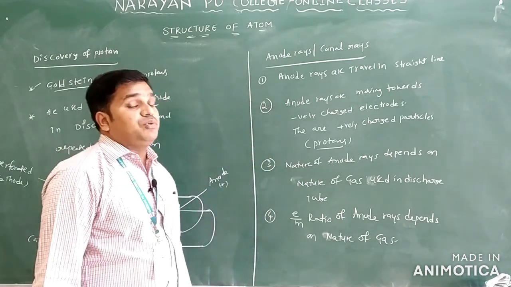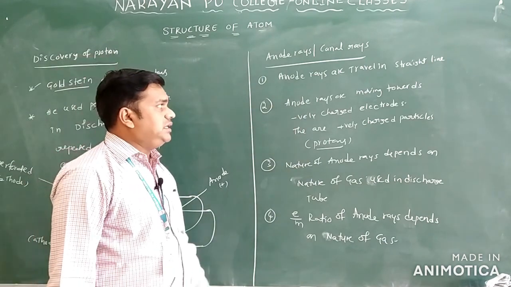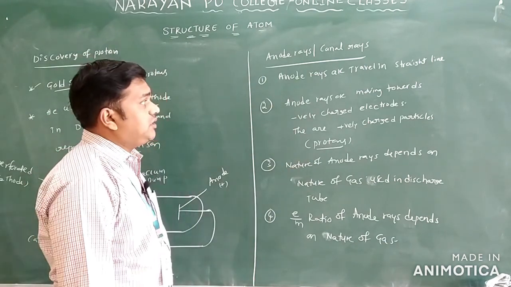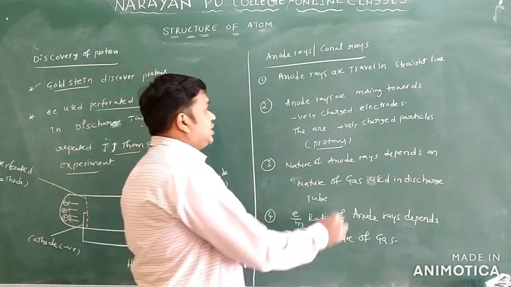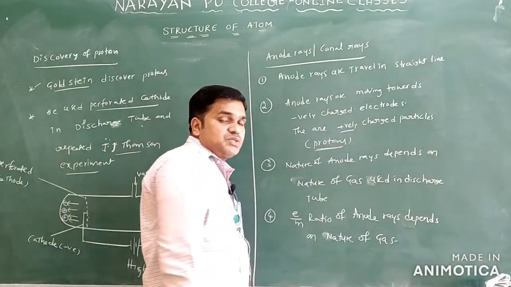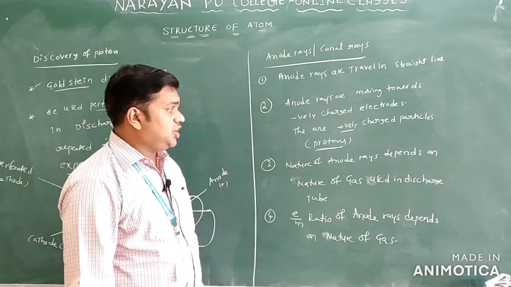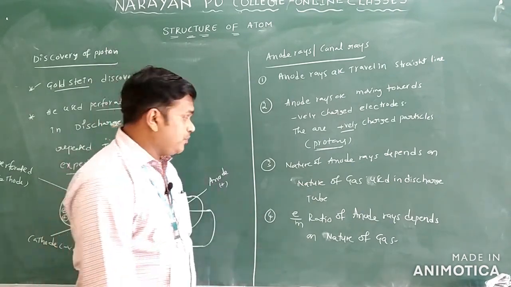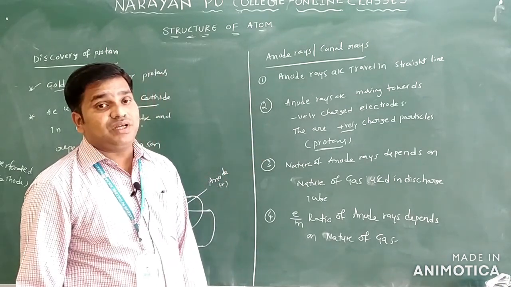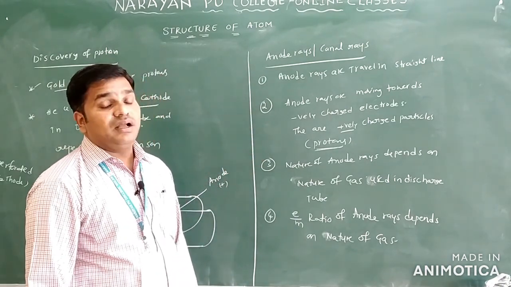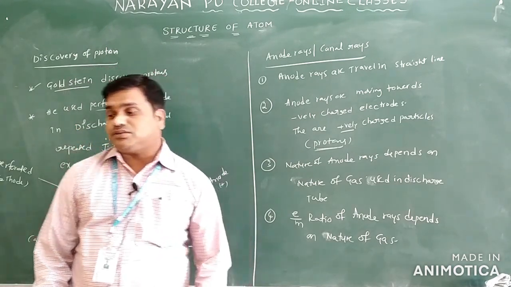So these are some of the properties of anode rays, or canal rays. They move in a straight line. They move towards the negatively charged electrode. They are positively charged particles, which we call protons. The nature of anode rays depends on the nature of the gas used in the discharge tube, and the e/m ratio of anode rays depends on the nature of the gas.